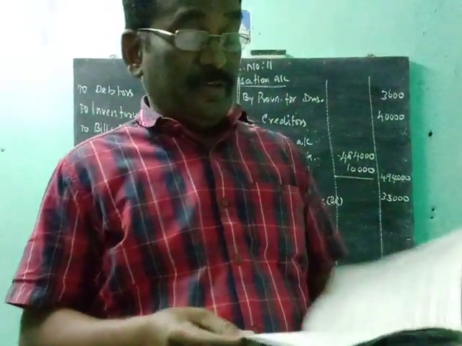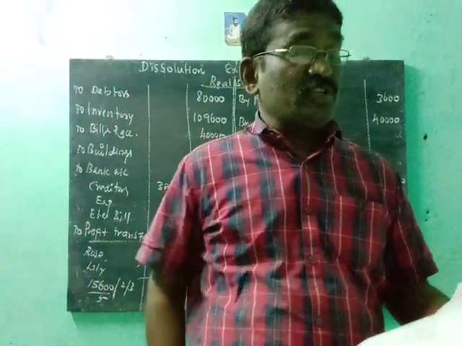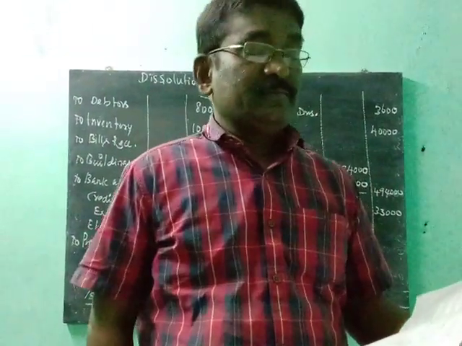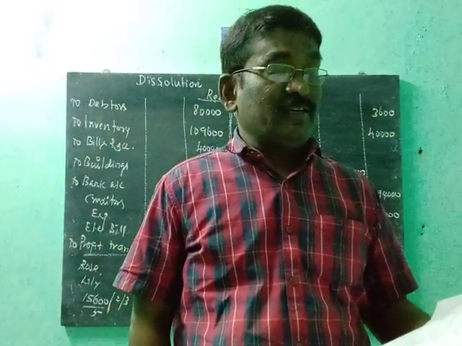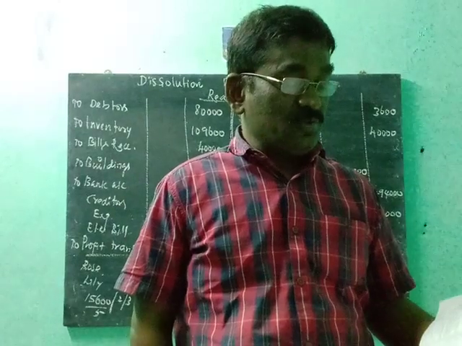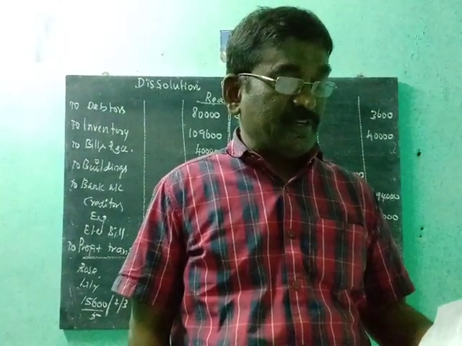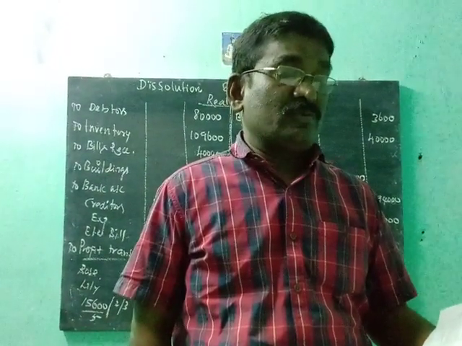Students, now we are going to prepare 8 more problems in dissolution. Problem number 11. Rose and Lily shared profit in the ratio 2:3. Their balance sheet is given. So show realization account, partners' capital account, loan account and cash account.